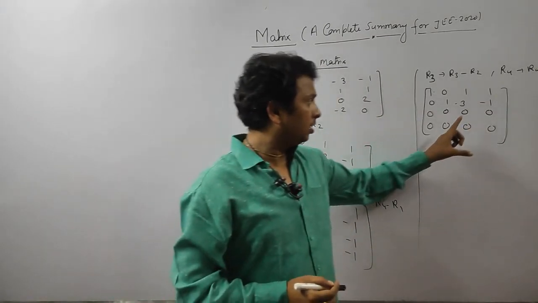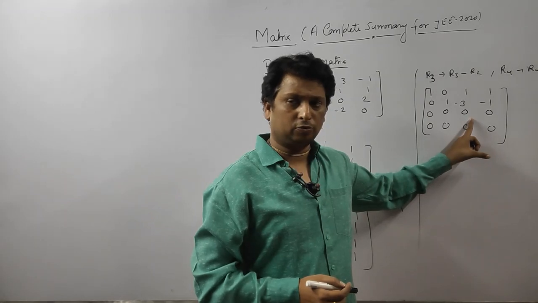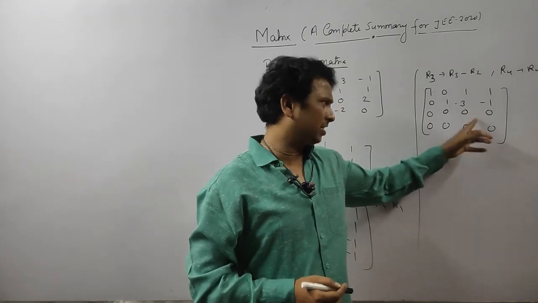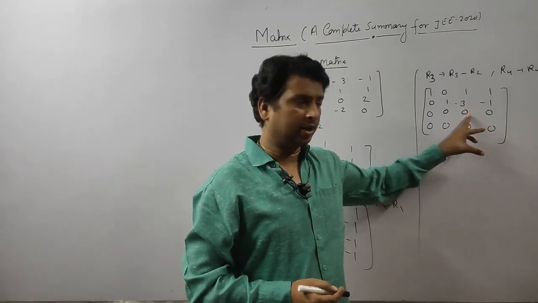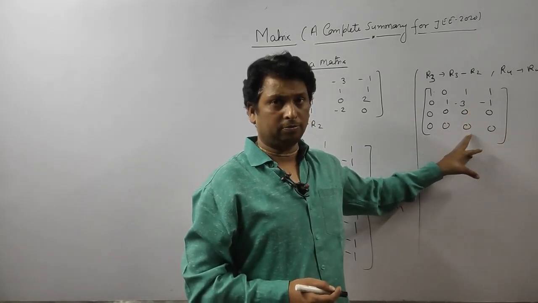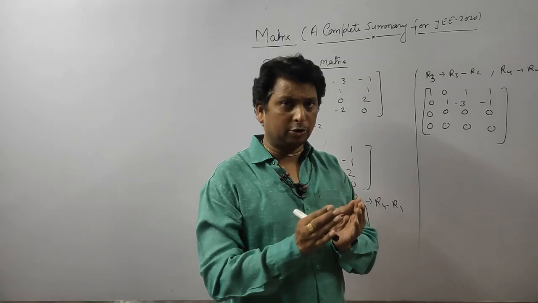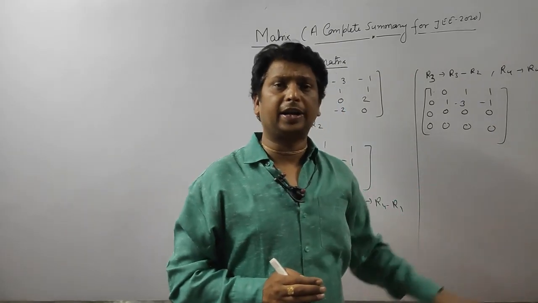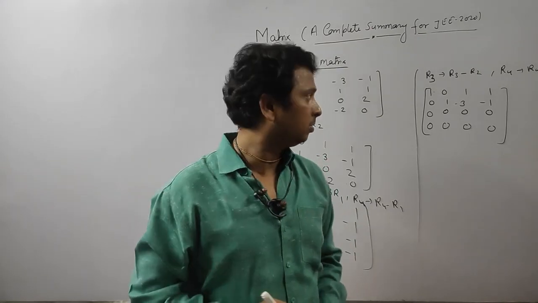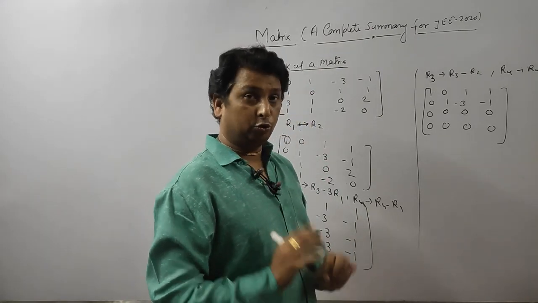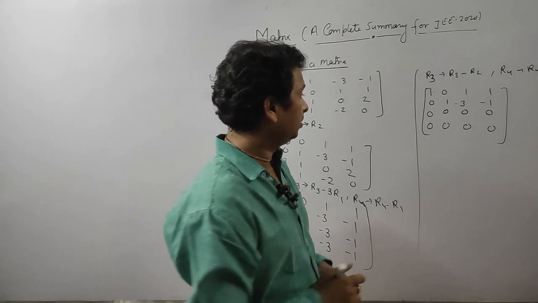Now see, come to the third entry, it is 0. Suppose here it becomes 0. If it is not non-zero, then make it 1 and below that 0. And once that part is over, the last diagonal entry you can leave. That does not matter, but only the last one. Now your work is almost over.